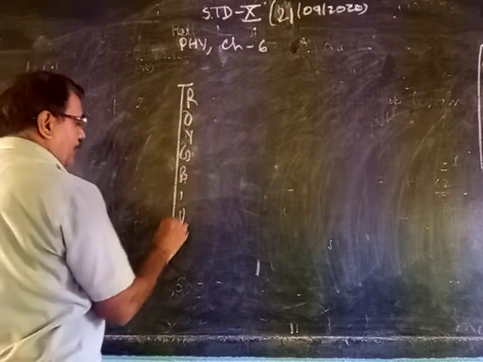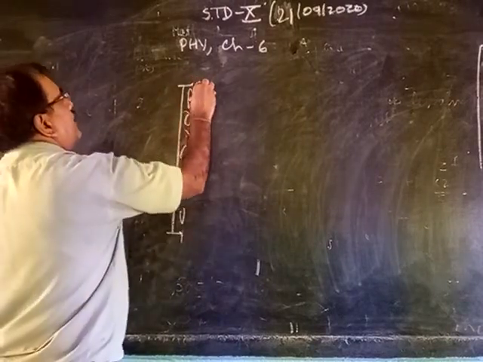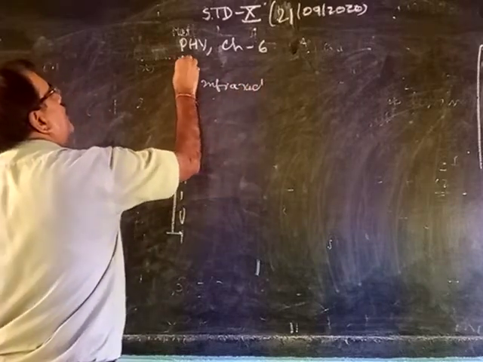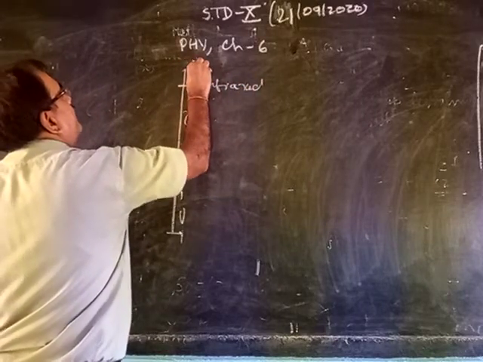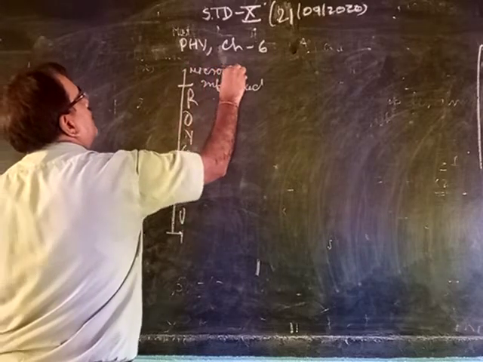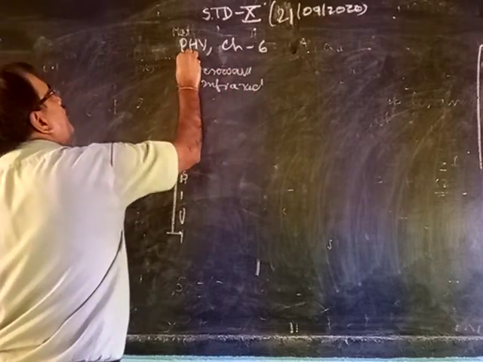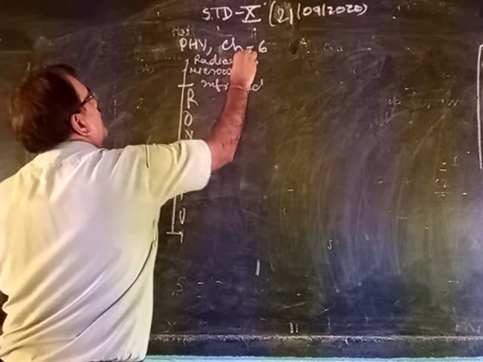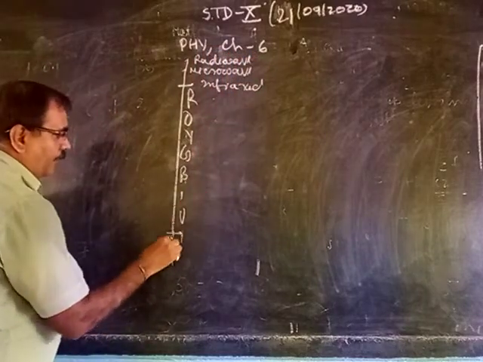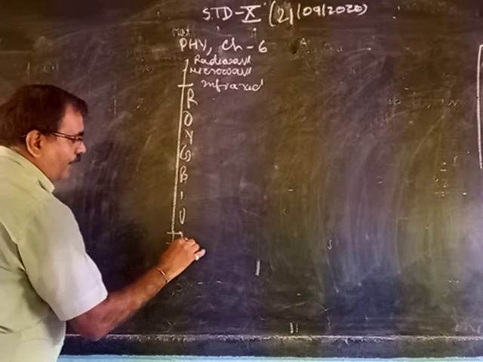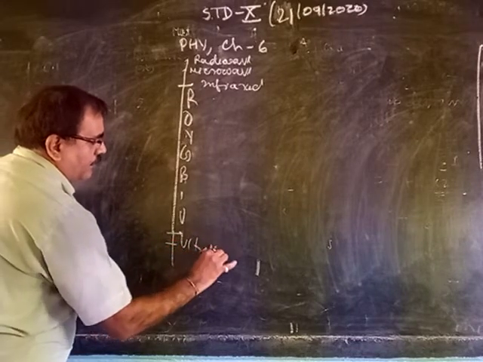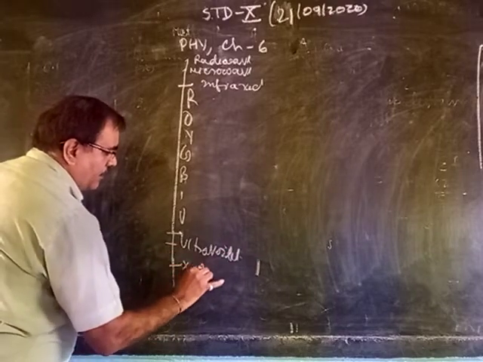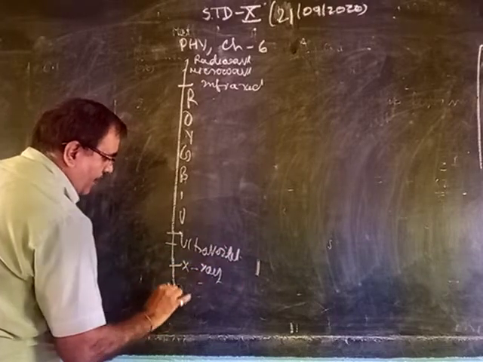Beyond this red color and beyond the violet color: infrared, microwave and radio wave. Below, ultraviolet, X-ray and gamma ray.